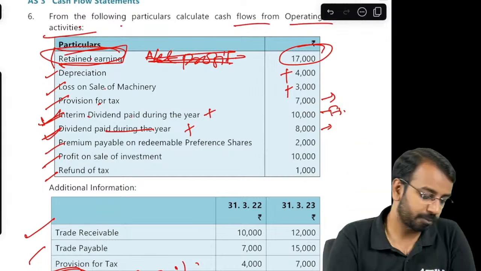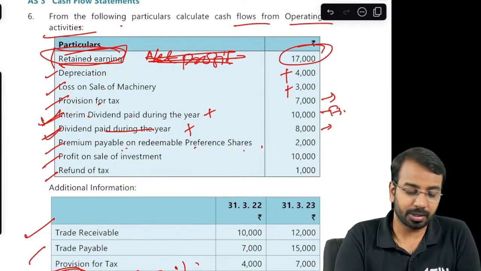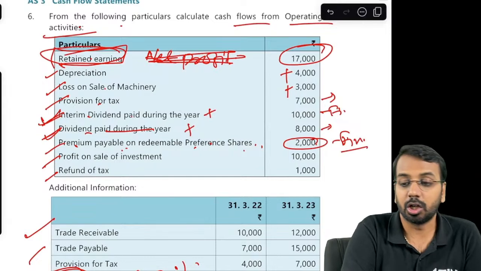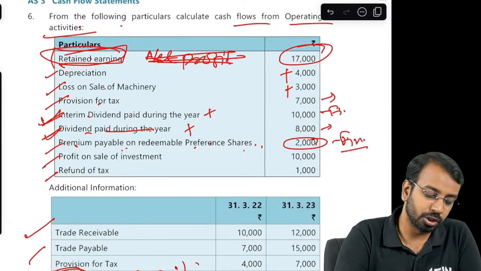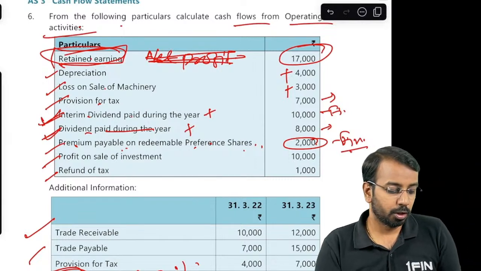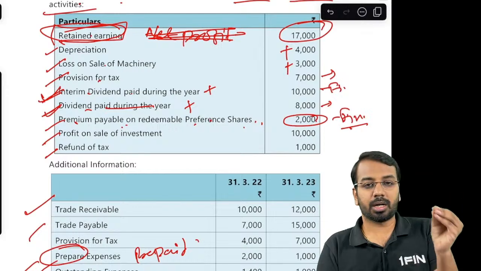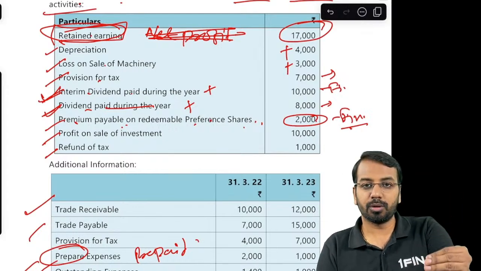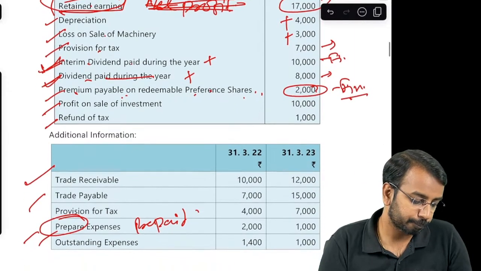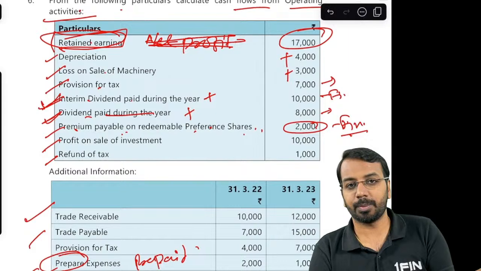Okay, then premium payable on redeemable preference shares. Now, whatever premium you pay on redeemable preference shares, this premium is treated as an expense. So this again will go as a financing activity, not under the operating activity. Okay, so this also you will add back. Profit on sale of investment, again that activity is something which is not pertaining to your operating activity. So that also you will have to adjust, and because it's a profit, you will reduce that amount of 10,000. Then refund of taxes 1,000. So refund of tax and provision, you will do the adjustment and show it as a separate line item.